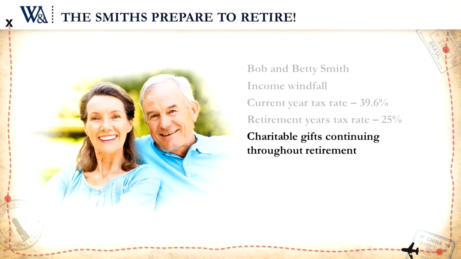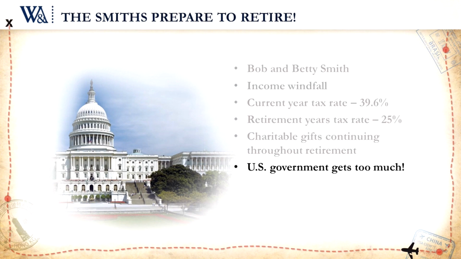Another important thing to remember about the Smiths, they've always been very charitably inclined. They've always supported their favorite charitable causes, and they want to keep doing that throughout retirement. Finally, like probably most people in this room, they think the United States government gets absolutely more than enough of their money. So, how can we help them generate alpha? And before I keep going, let me just say this. Even if you're not in the 39.6% bracket right now, the concepts I'm about to go over will be relevant to you. All that matters is that you're going to have a lower tax bracket down the road than you have today. So stick with me even if you're not in the 39.6% bracket.